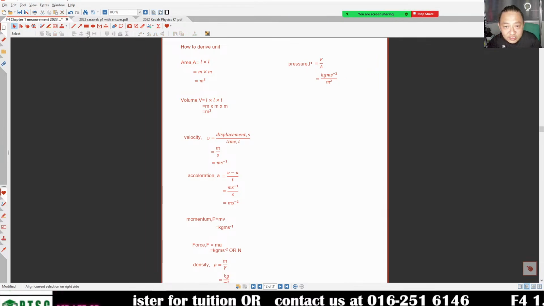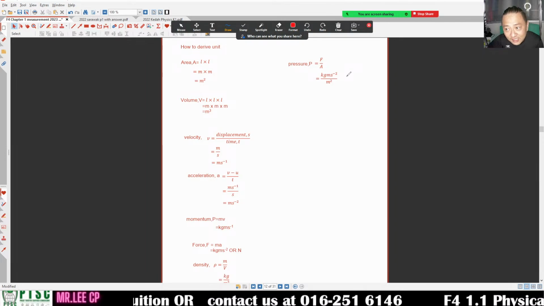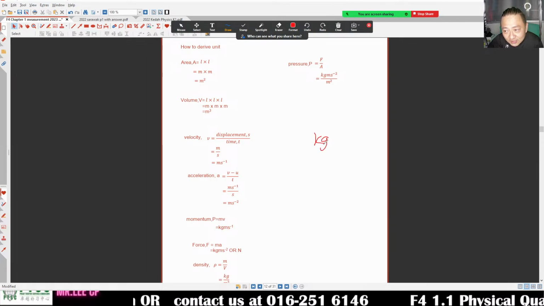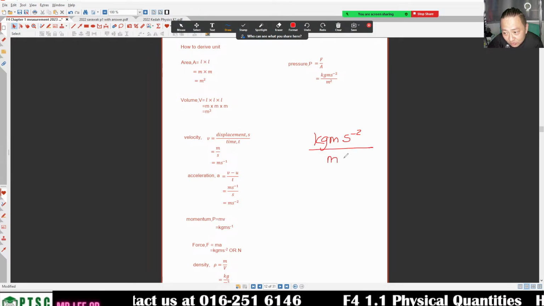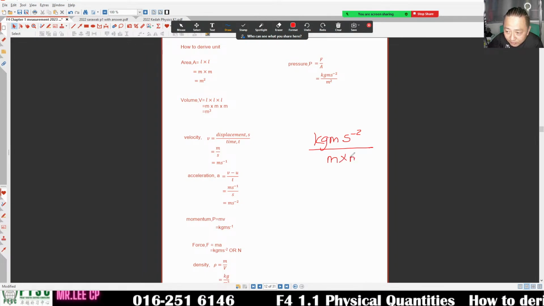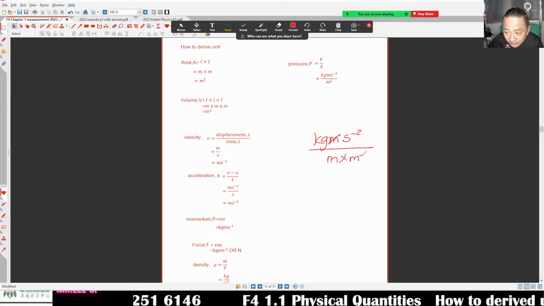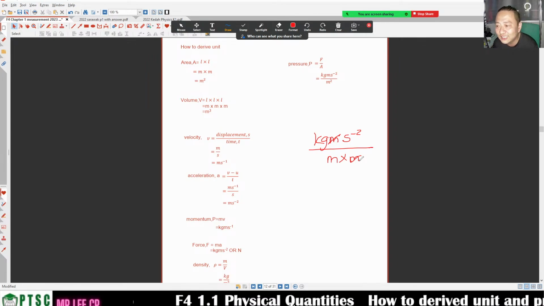So from here, what is the unit that we have? You can see now kg m s^-2 divided by m^2. What is m square? m square is m times m, so I can cancel one m away. So what is the unit?